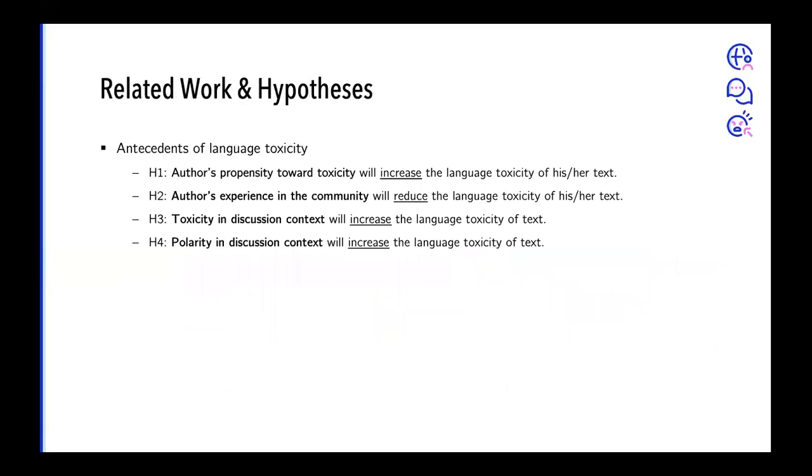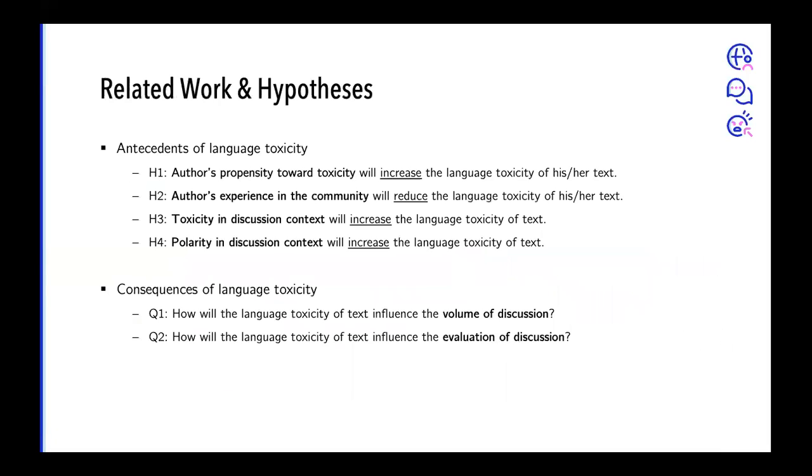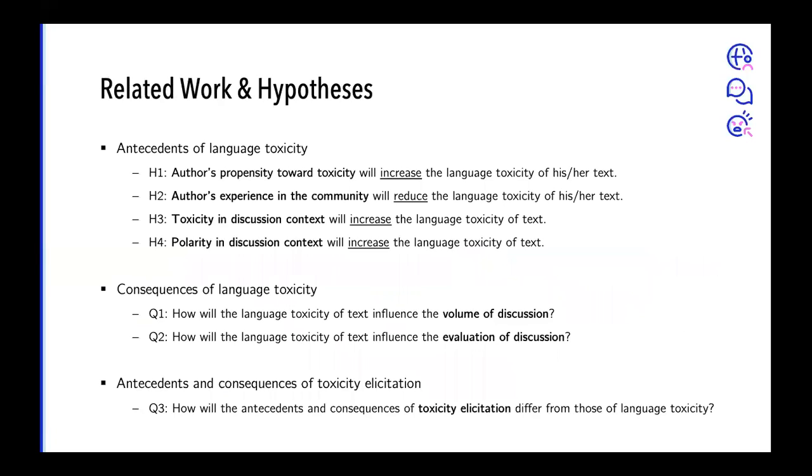So first, we explored related work and formed hypotheses. The literature suggested 4 possible antecedents of language toxicity, namely author propensity, author experience, toxicity in context, and polarity in context. Meanwhile, language toxicity was suggested to influence the volume and user evaluation of discussion. Also, we were interested in exploring how this toxicity elicitation differs from explicit language toxicity.